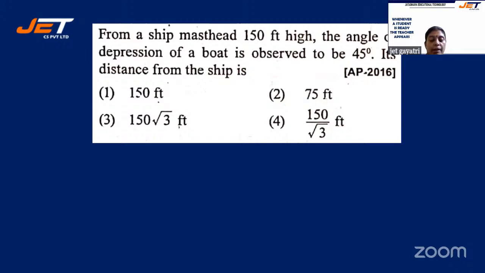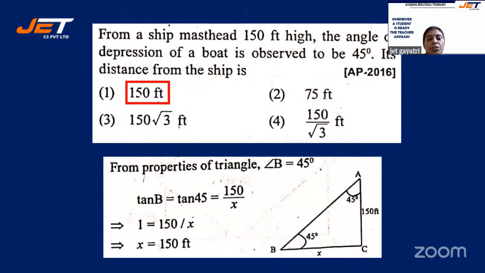All right. So let's see the solution. From the properties of triangle, you would have seen, angle B is 45, that is the angle of depression. So that is theta, and anything opposite to theta is the opposite side. So it is tan 45, which is opposite side by adjacent side.